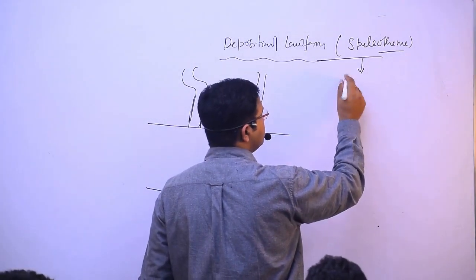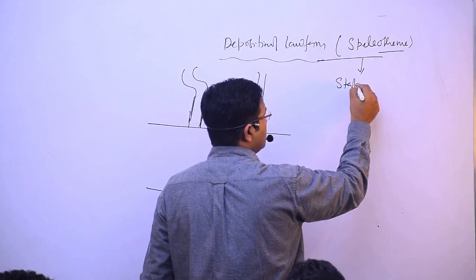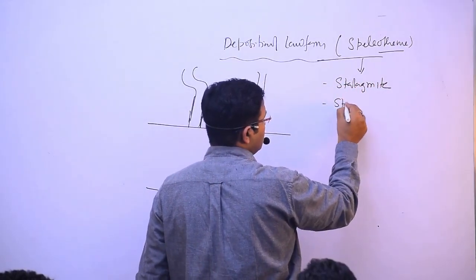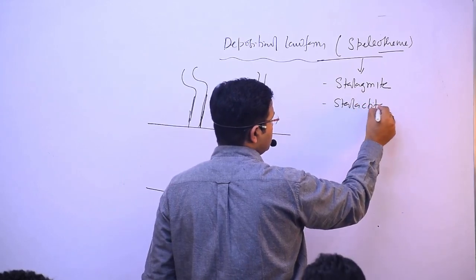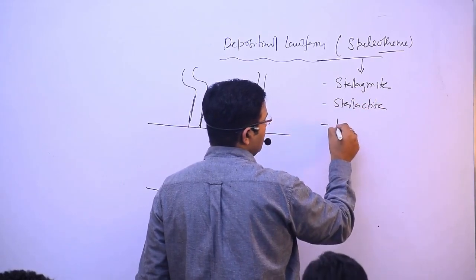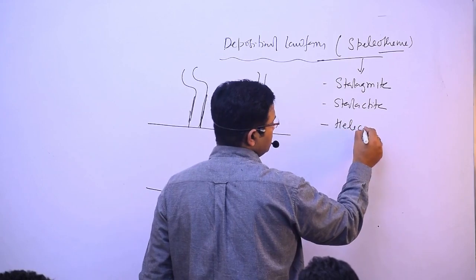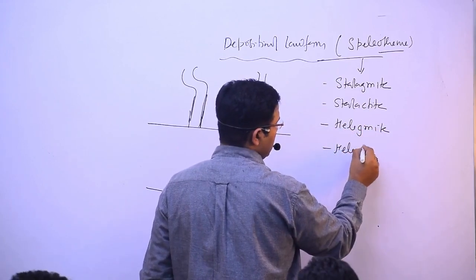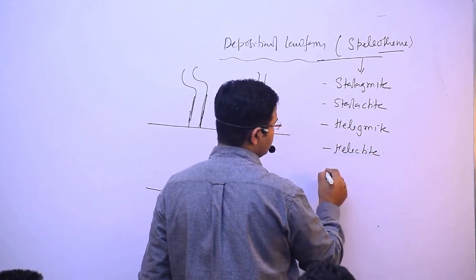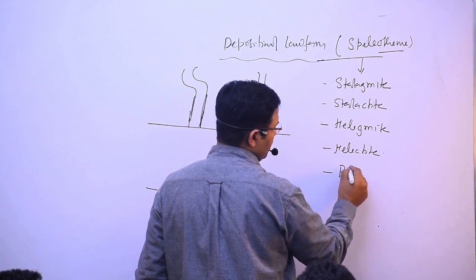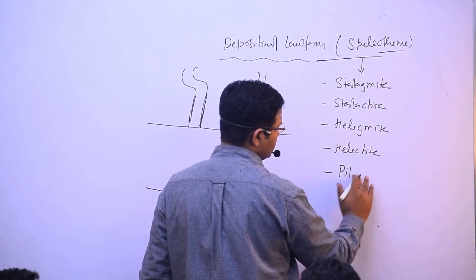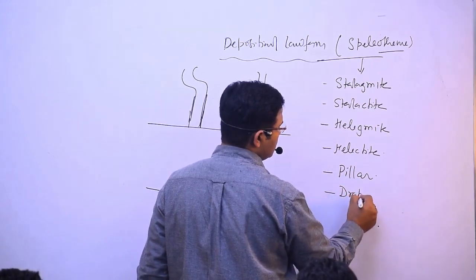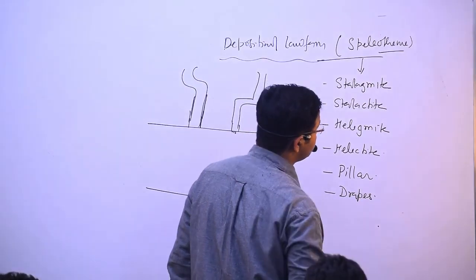First I say stalagmite, stalactite, helictite, pillar, and then I said drapery.